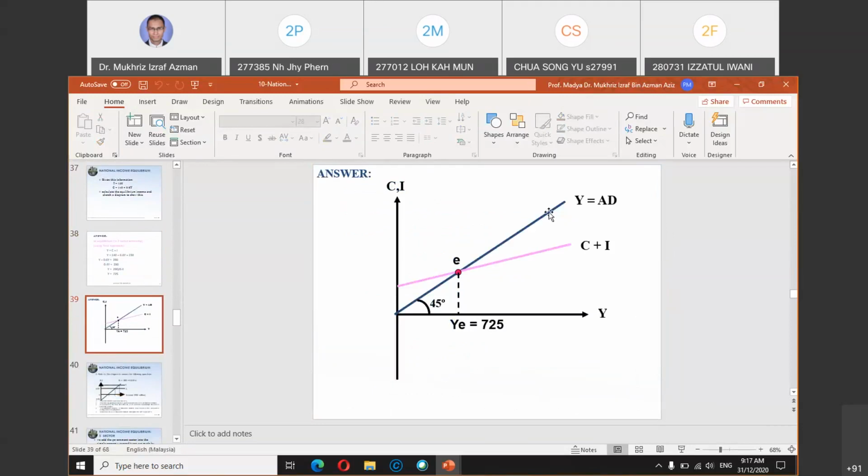The 45-degree line, which is Y or the aggregate demand, intersects with the aggregate expenditure AE, which is C plus I here. So when Y intersects with the AE function, this is your equilibrium point, 725.